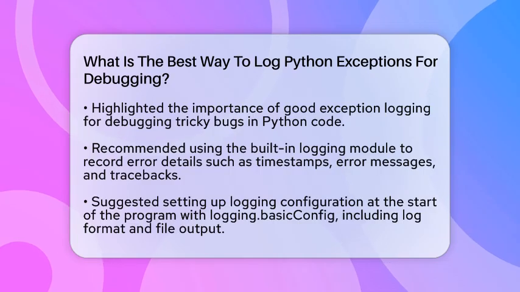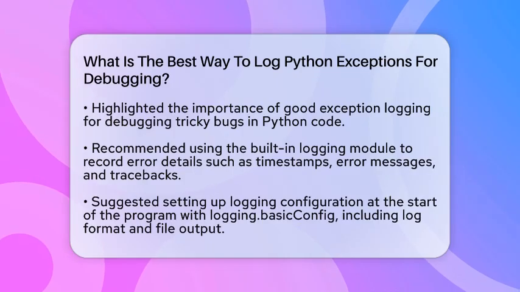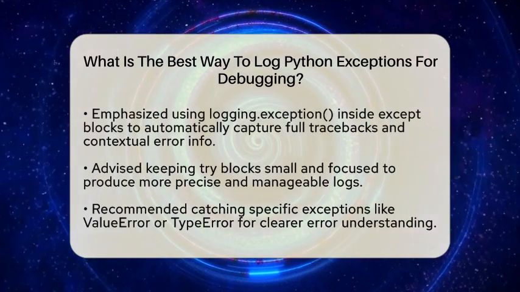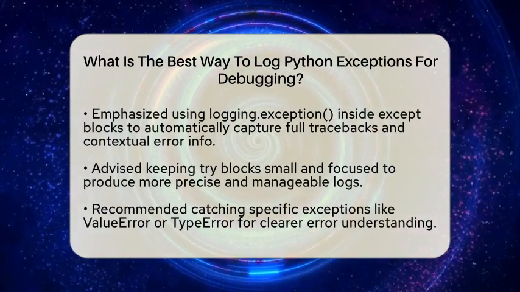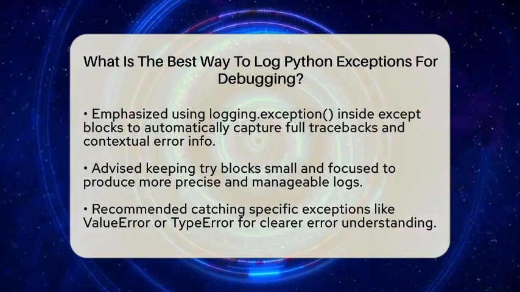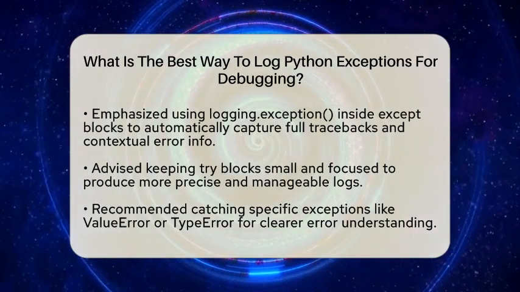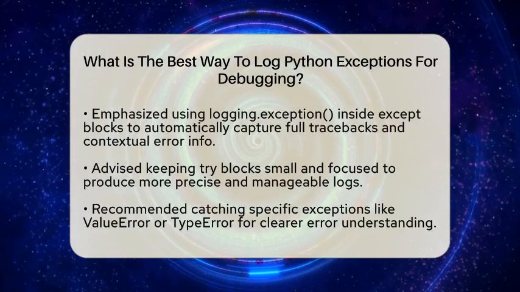Start by setting up your logging configuration at the beginning of your program. Use the logging basicConfig function to specify the format of your logs. Make sure to include the timestamp, the name of the logger, the level of the log, and the message. Also, set a log file so your logs are saved even after your program stops running. For example, you can tell Python to write logs to a file called error_log.txt.